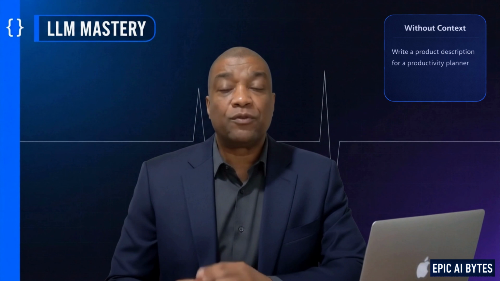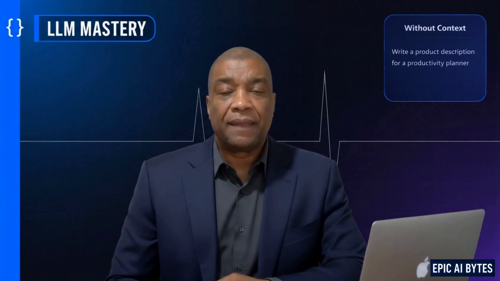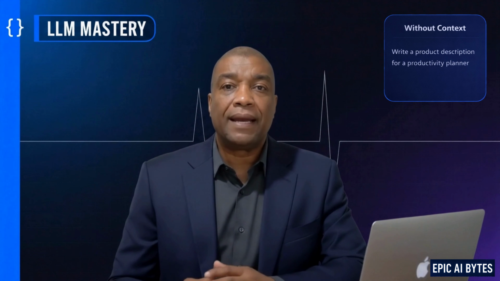A small business owner wants help writing product descriptions. Without structure, they might ask, "Write a product description for a productivity planner." And the AI produces something generic, because it's guessing brand voice, customer type, value proposition. Now imagine a context container like this.